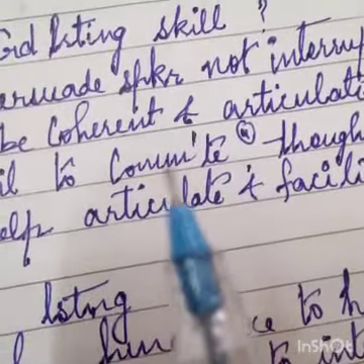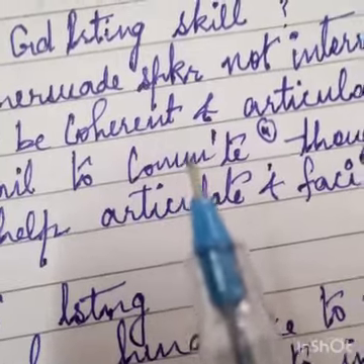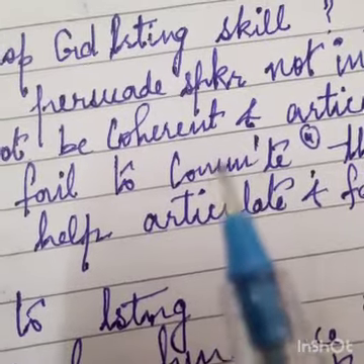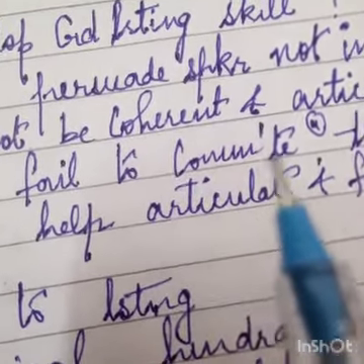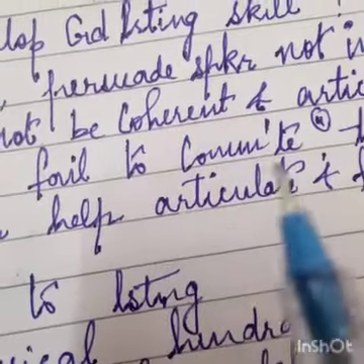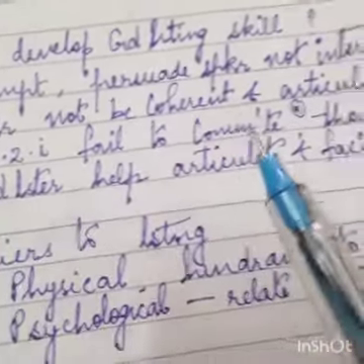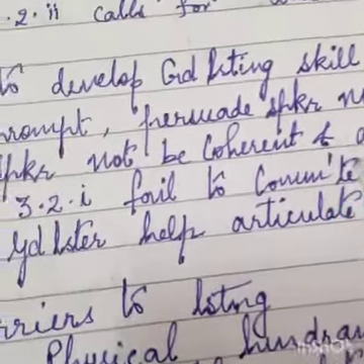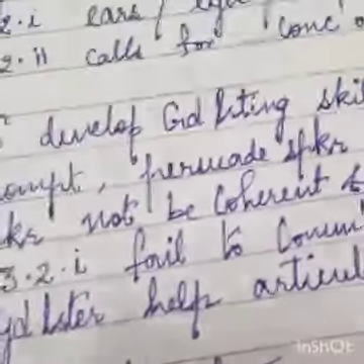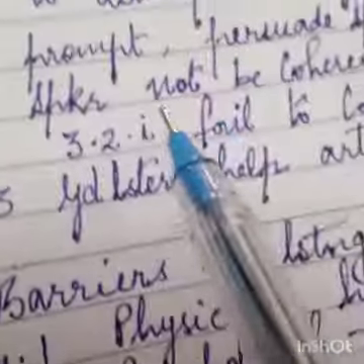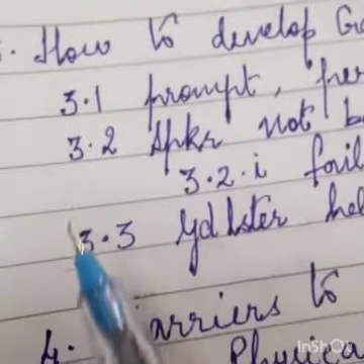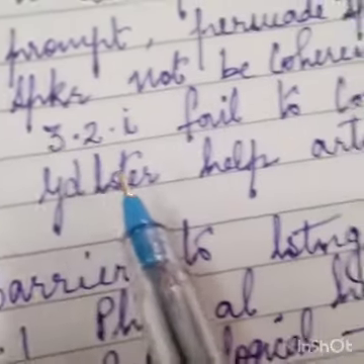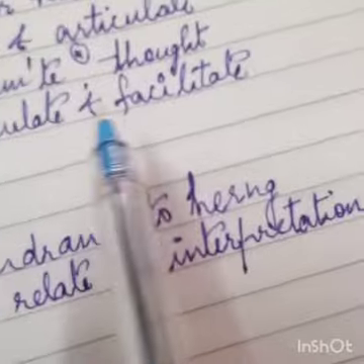Now, communicate. I have again abbreviated here. See here, COMM, I put up the apostrophe here and TE. I told you prefix can be taken. The beginning alphabets of a longer word can be taken as the abbreviated form, and put up an apostrophe, and the last one or two letters can be added to it. Okay, children. So here I have written a subheading for the third point. Now 3.3, I have given the subheading: good listener help articulate and facilitate.